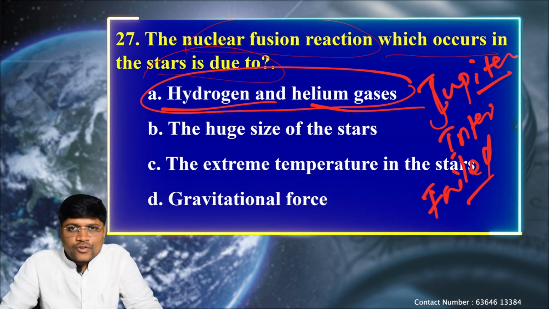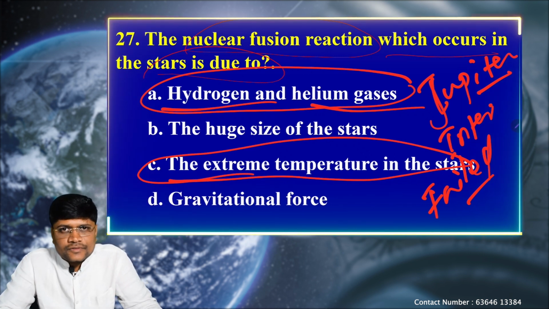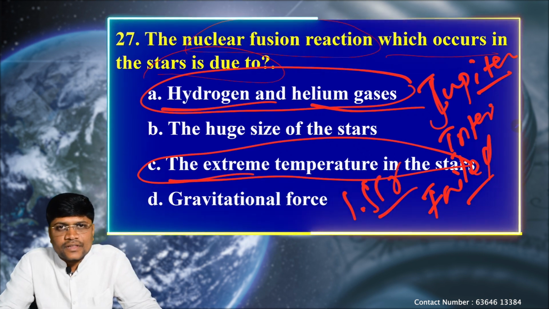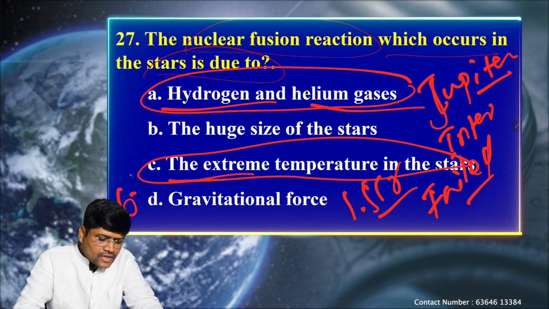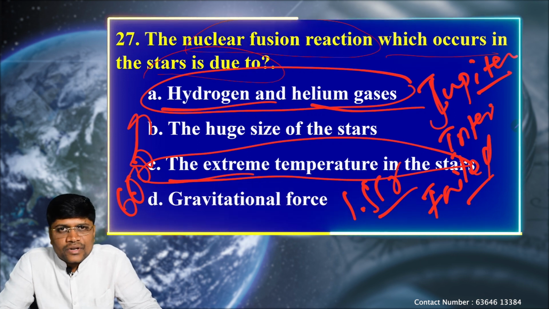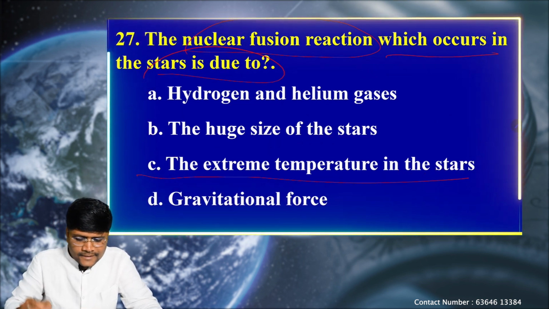So for the nuclear fusion reaction, the extreme temperature in the stars is the main cause. That too in crores. It is 1.5 crore degree temperature in the core. Its surface temperature is 6000 degrees Celsius, which is equal to the Earth's core region temperature. Okay. So correct option is C.